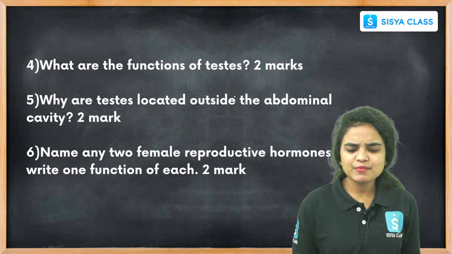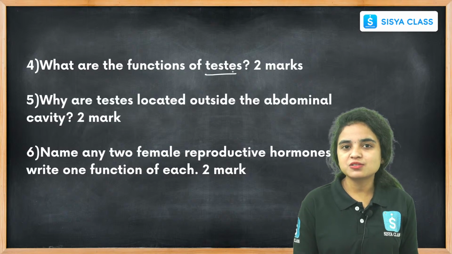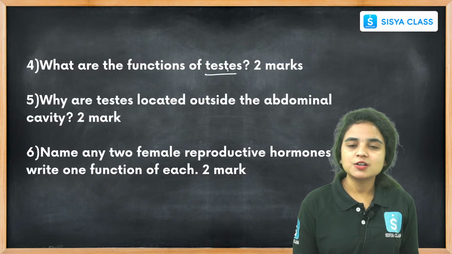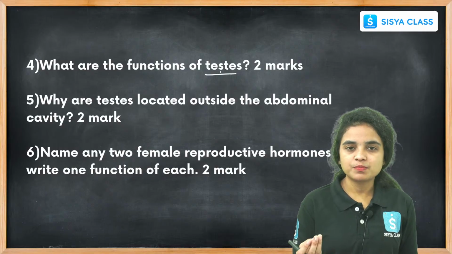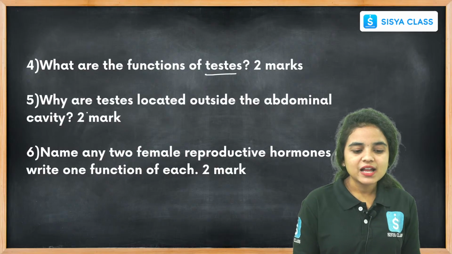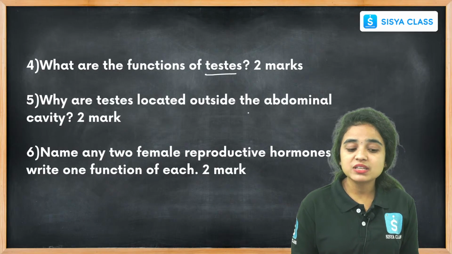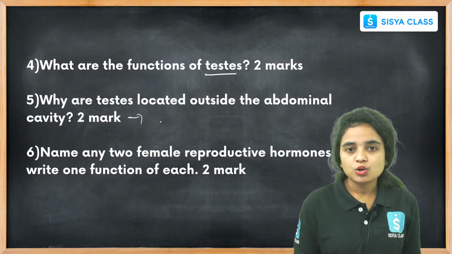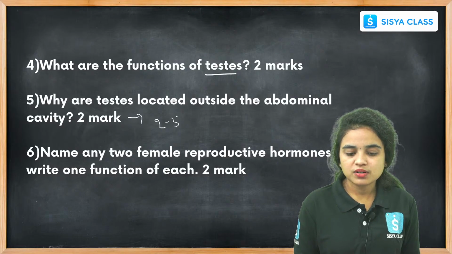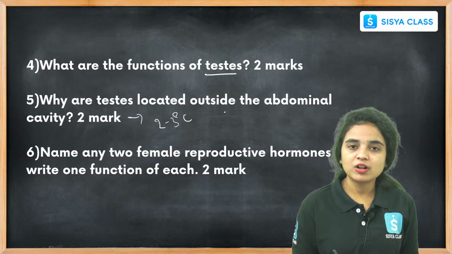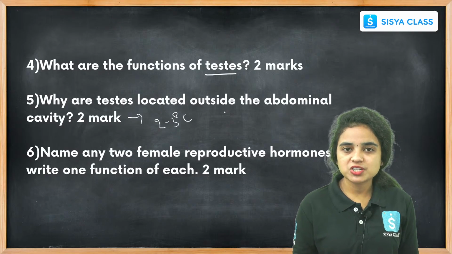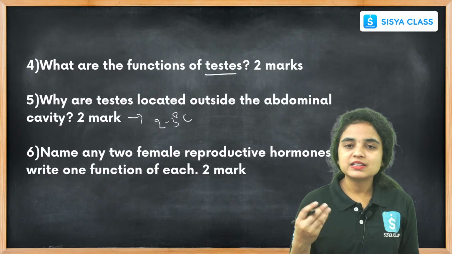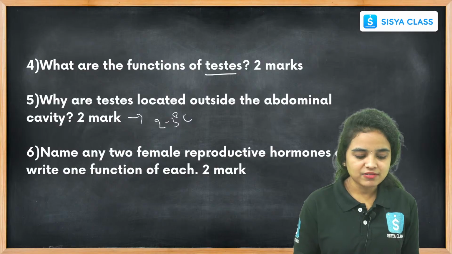And while coming to the 2 marks questions: what are the functions of the testes? They develop and store the sperm, and help in the production of sperms. And why are the testes located outside the abdominal cavity? Because sperm needs a temperature 2 to 3 degrees Celsius lower than body temperature for production, so the testes are located outside the abdominal cavity.